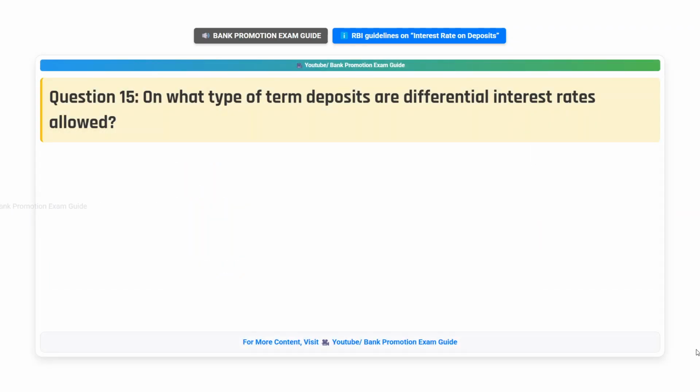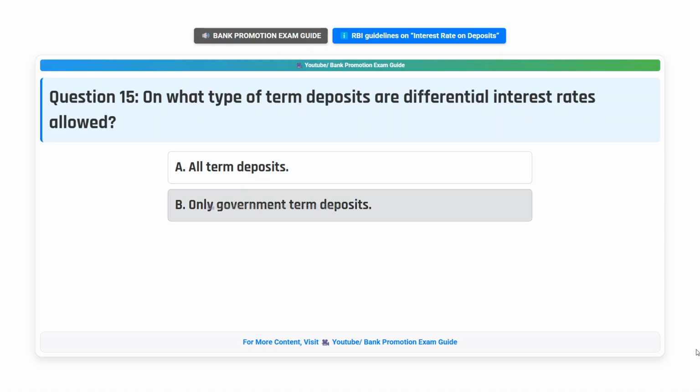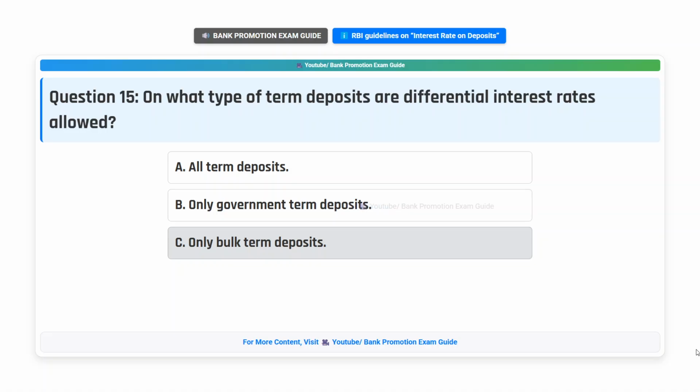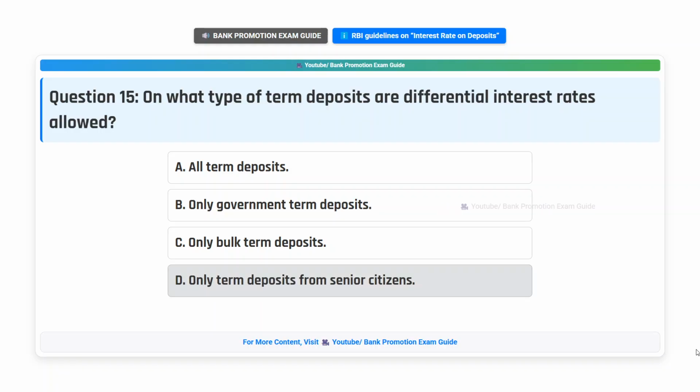Question 15. On what type of term deposits are differential interest rates allowed? Option A. All term deposits. Option B. Only government term deposits. Option C. Only bulk term deposits. Option D. Only term deposits from senior citizens.